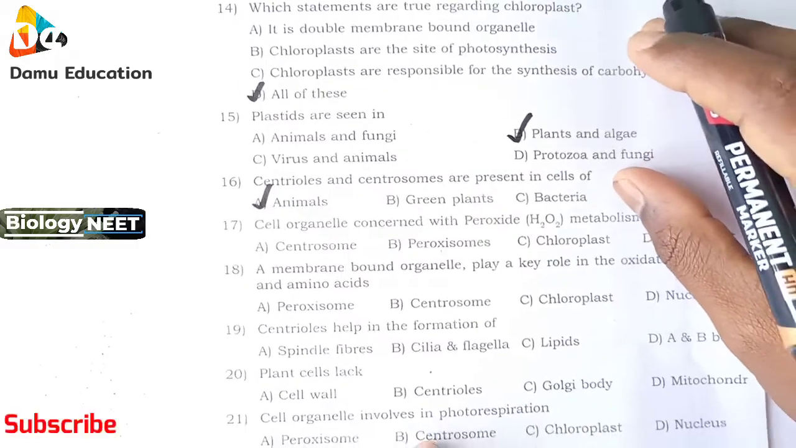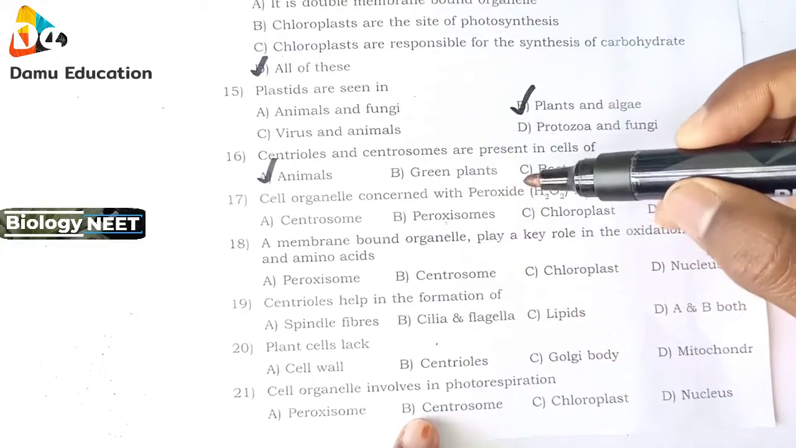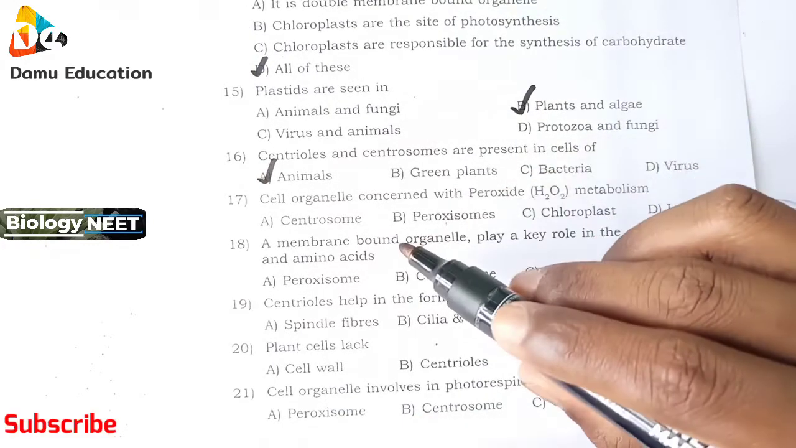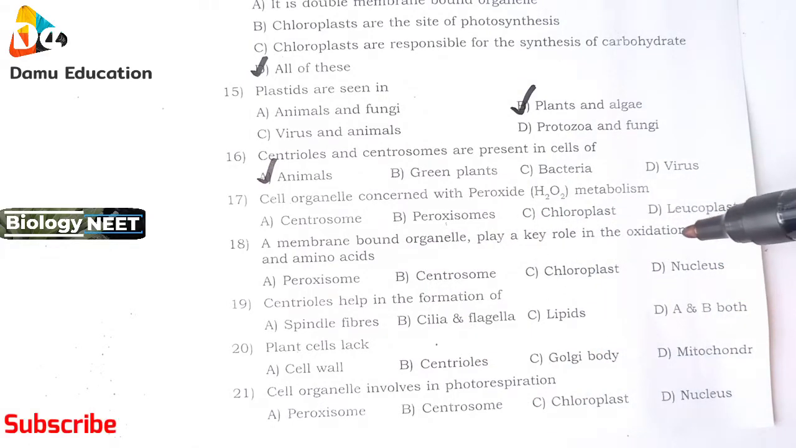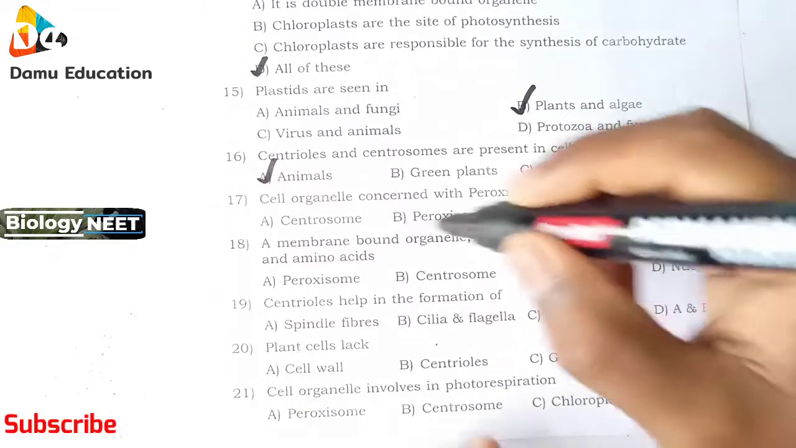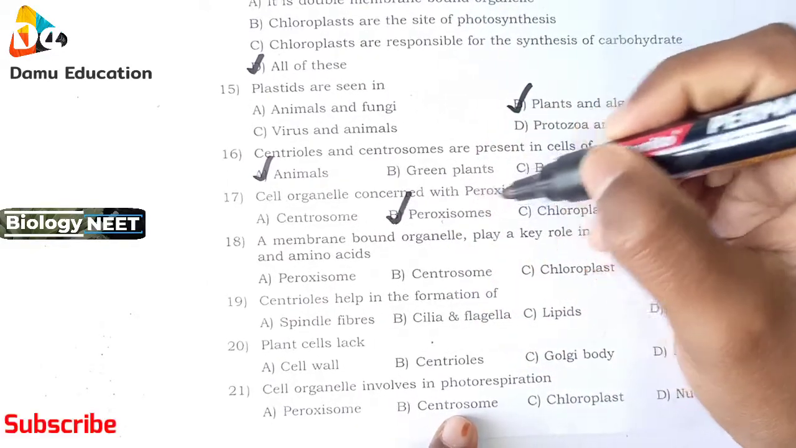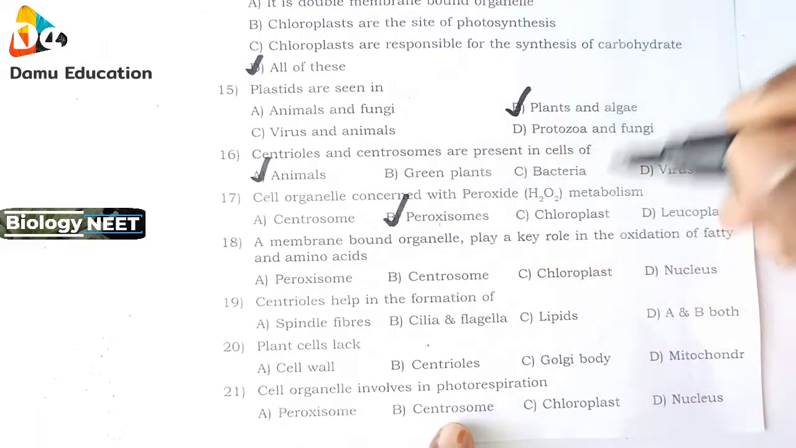Next 17th one: cell organelle concerned with peroxide, H2O2 metabolism. First one centrosome, peroxisomes, chloroplast and leucoplast. So we know that it is peroxisomes. See here, peroxide and peroxisomes. The cell organelle concerned with peroxide metabolism is peroxisomes.